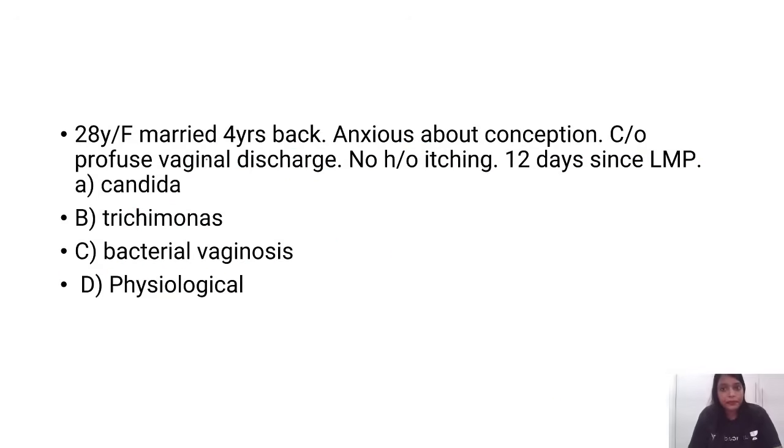Okay. Next question. 28-year-old female, married 4 years back, anxious about conception, complaints of profuse vaginal discharge, no history of itching, 12 days since last menstrual period. So she is infertile, definitely anxious about conception. She's having profuse vaginal discharge which has no itching, and it is around 12 days after her LMP. So that is the time of ovulation.